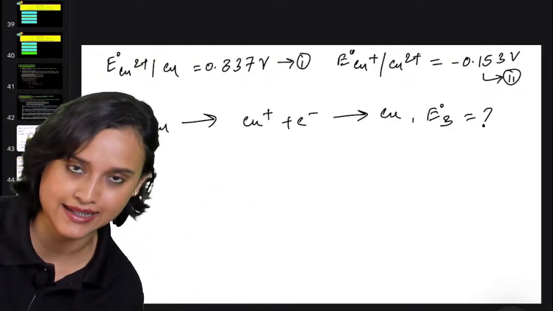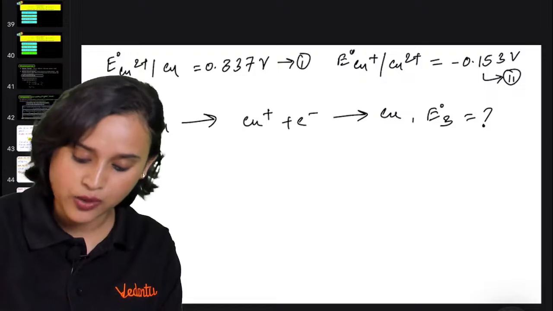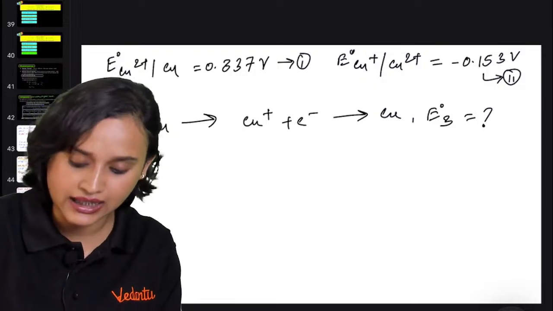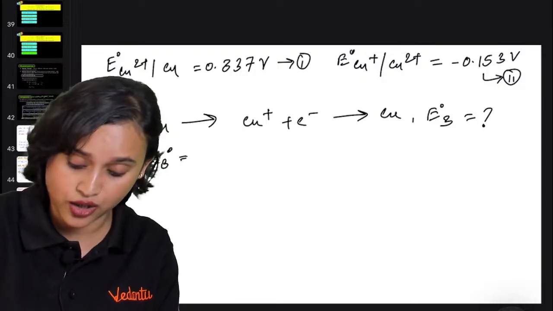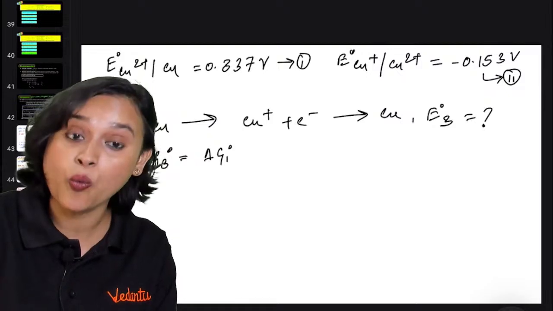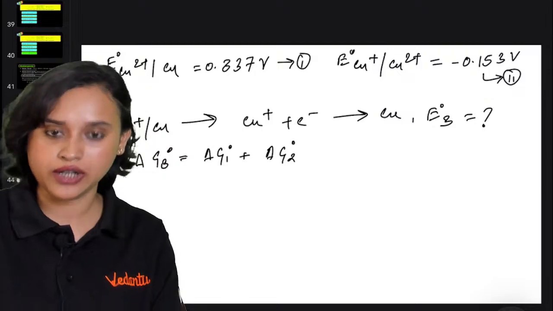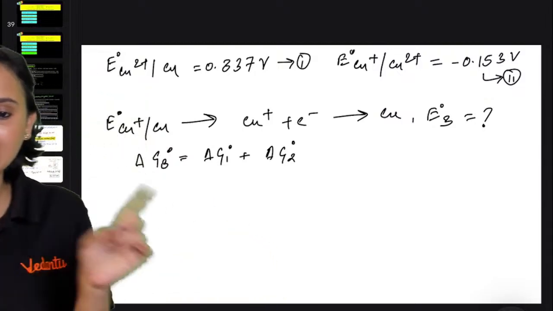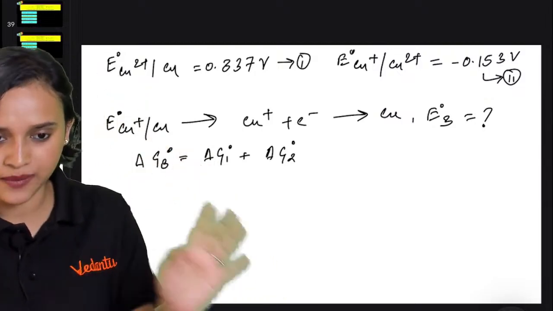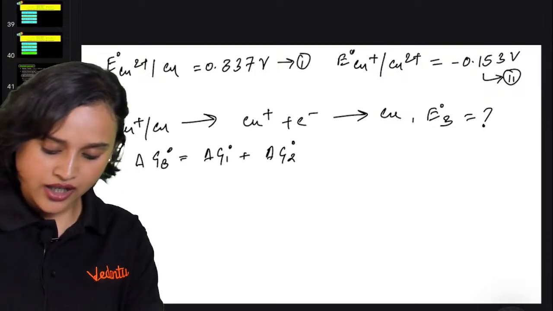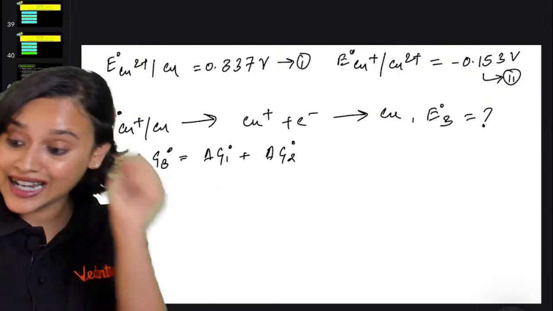So that means delta G3 naught is equal to delta G1 naught plus delta G2 naught. We are adding equation 1 and equation 2. From here, delta G is equal to minus nFE, right?